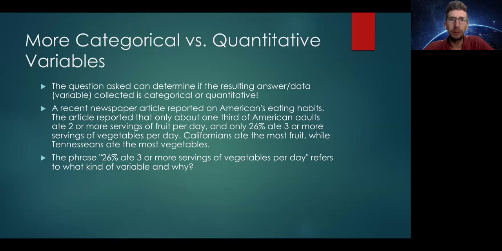So the phrase 26% ate 3 or more servings of vegetables per day refers to what kind of variable and why? You can pause here and try to answer the question on your own.